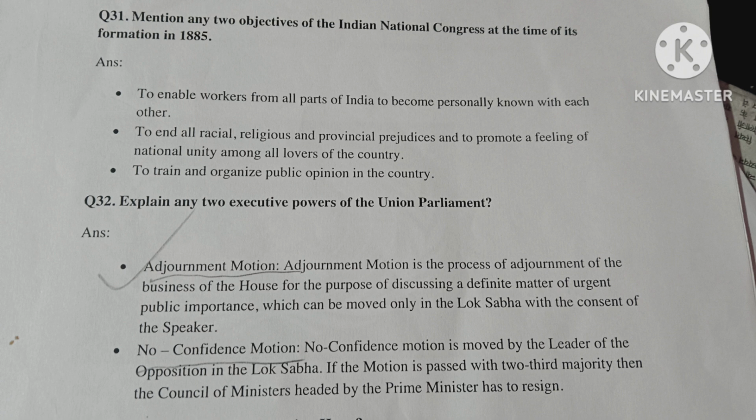Question 32. Explain any two executive powers of the Union Parliament. Answer. Number 1, adjournment motion. Adjournment motion is the process of adjournment of the business of the House for the purpose of discussing a definite matter of urgent public importance, which can be moved only in the Lok Sabha with the consent of the Speaker. Number 2, no confidence motion. No confidence motion is moved by the leader of the opposition in the Lok Sabha. If the motion is passed with a majority, then the Council of Ministers headed by the Prime Minister has to resign.